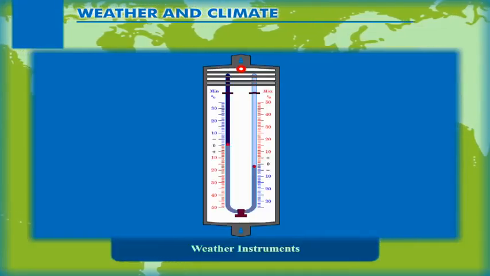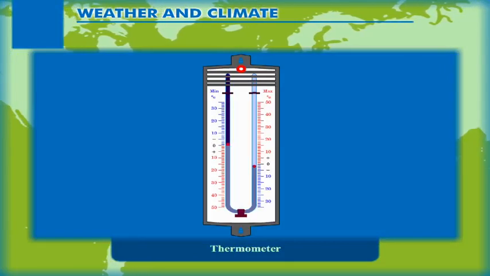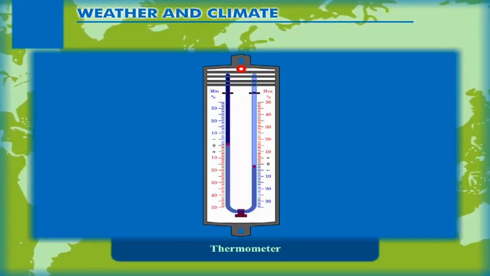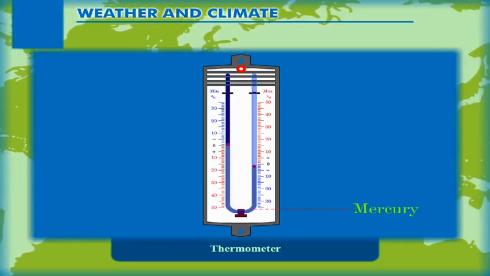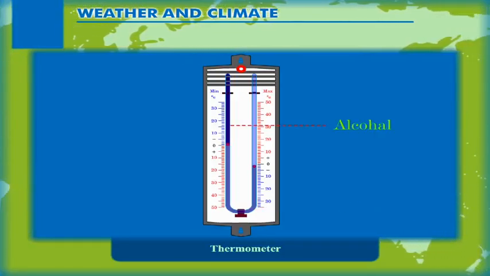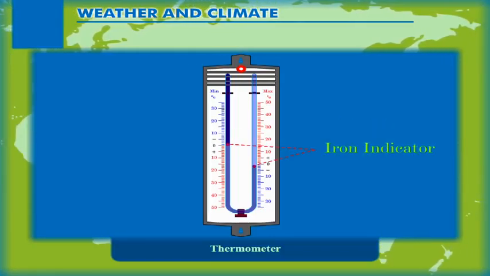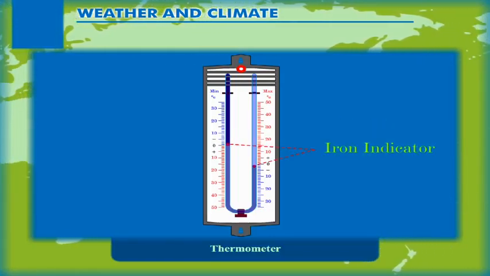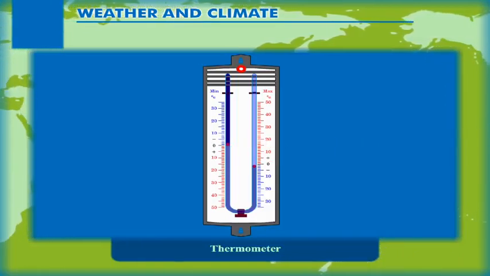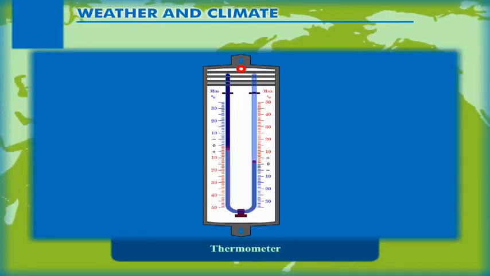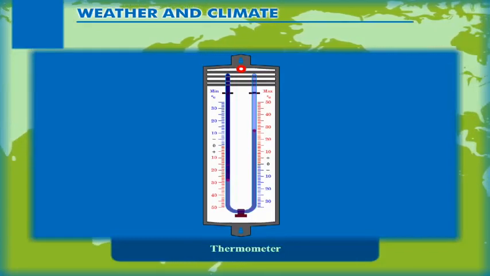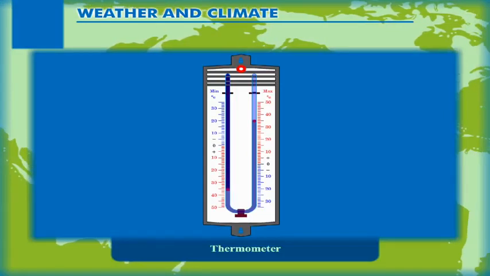Weather instruments. Thermometer. The 2 limbs of the U-shaped Six's maximum and minimum thermometer are made of glass. Mercury is filled in the lower part of the U-shaped tube and alcohol in its 2 limbs. 2 iron indicators in both the limbs are used to read the temperatures. When there is a rise in temperature, the alcohol in the left limb expands and pushes the mercury in the tube, and in turn, the iron indicator in the right limb is pushed upward.